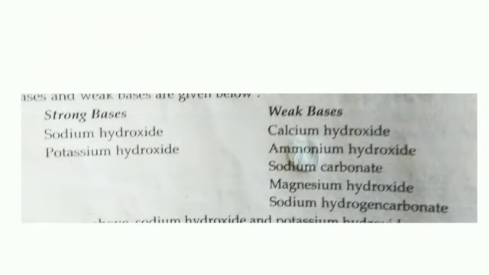Here are strong bases and weak bases. Only two bases are strong: sodium hydroxide, NaOH, and potassium hydroxide, KOH. Weak bases are calcium hydroxide, Ca(OH)2, ammonium hydroxide, NH4OH, sodium carbonate, Na2CO3, magnesium hydroxide, Mg(OH)2, and sodium hydrogen carbonate, NaHCO3. These are weak bases.